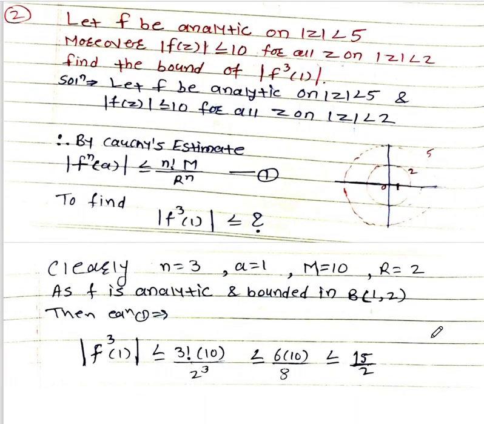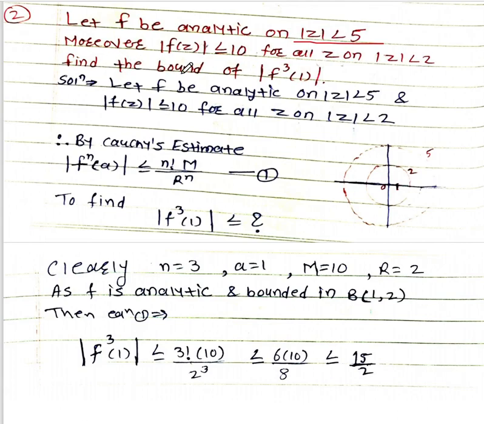Now we will see the second example on a Cauchy estimate. So what is the second example? Here f is an analytic function on mod z less than 5. So this is the outer circle. Moreover, we are given mod f of z less than or equal to 10 for all z on mod z less than 2. So this is the inner circle. Find the bound of f'''(1). Here we have to find this value.